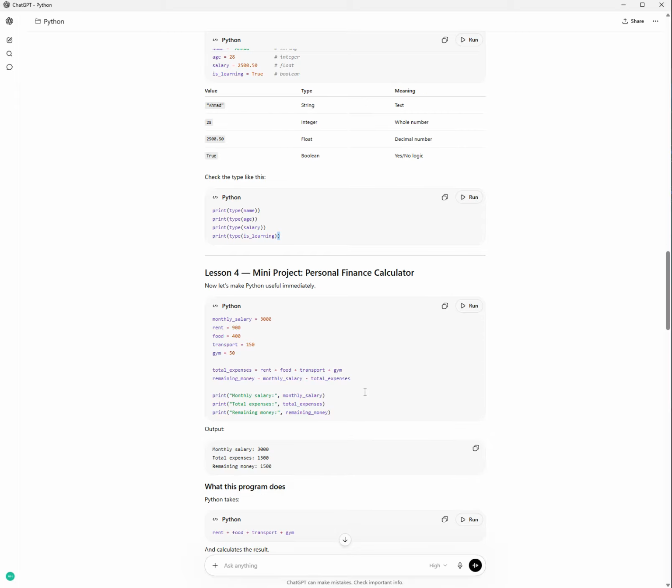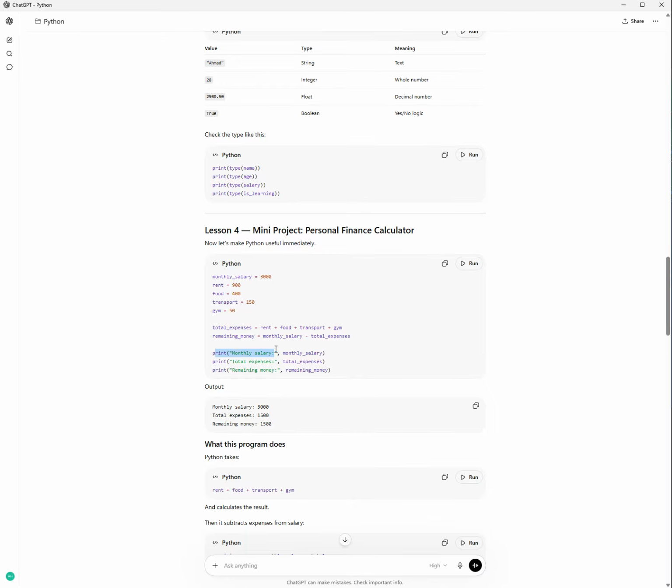We said monthly salary, mini project personal finance calculator. Monthly salary is 3,000, rent is 900, food is 400, transport is 150, gym 50. So the total expense is rent, food, transport, and gym. Remaining money is equal to my monthly salary minus the total expense.